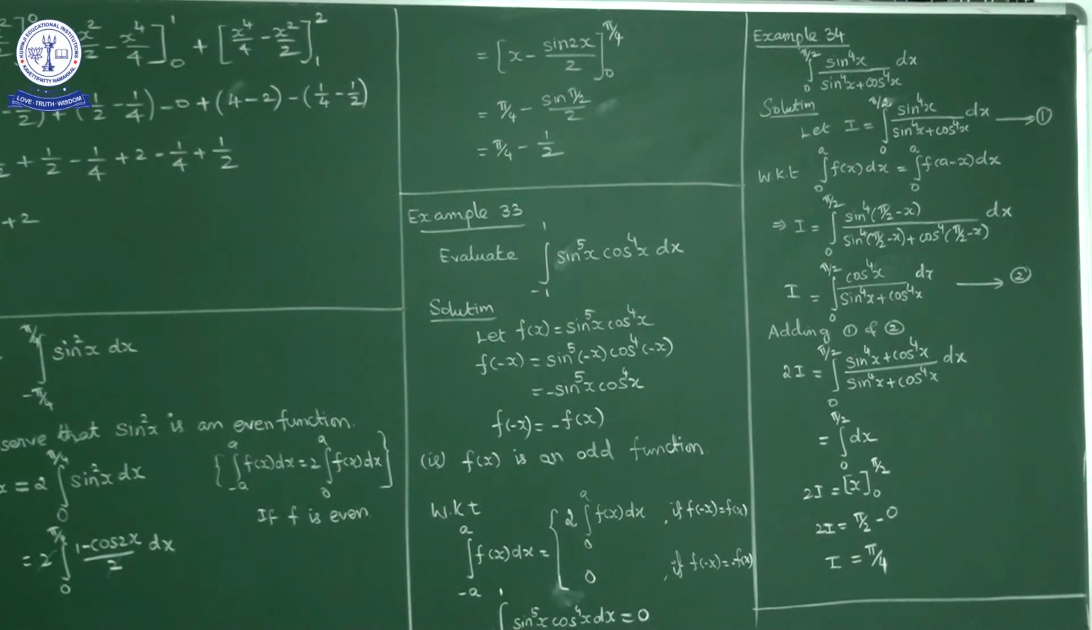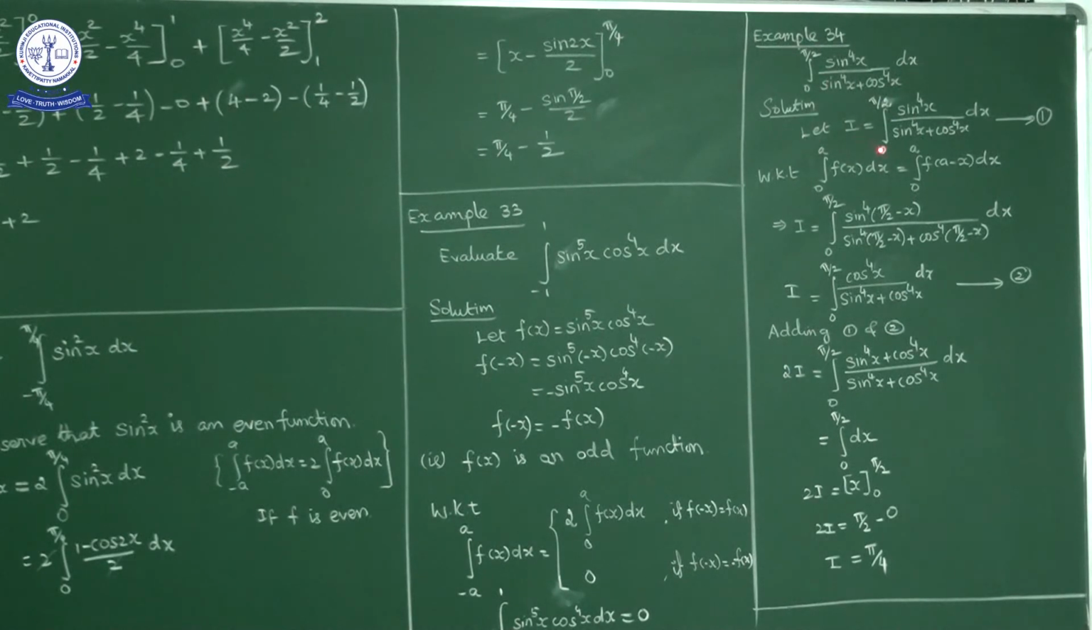Hello students, we are discussing example problems on definite integration. Example 34: evaluate the integral from 0 to pi by 2 of sin power 4x dx upon sin power 4x plus cos power 4x. Okay, now I'll consider this given integral as I.